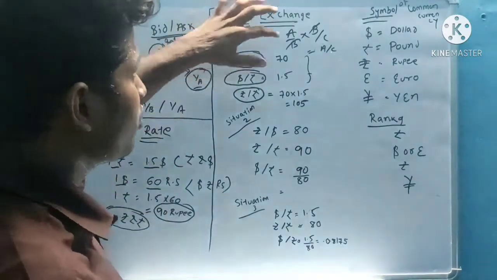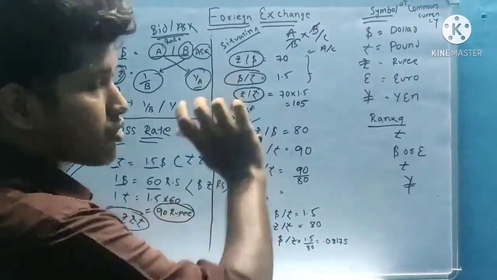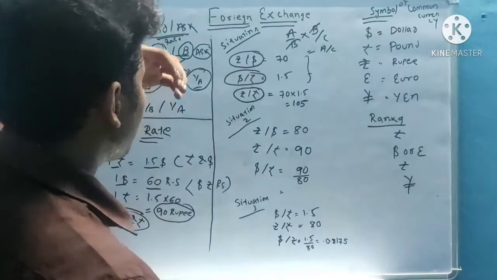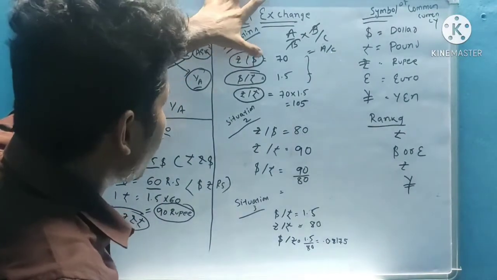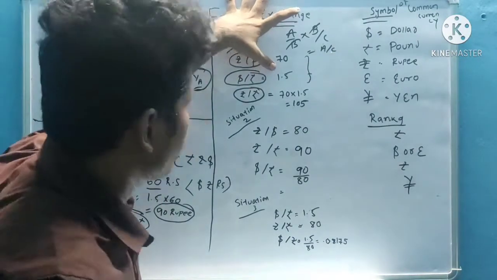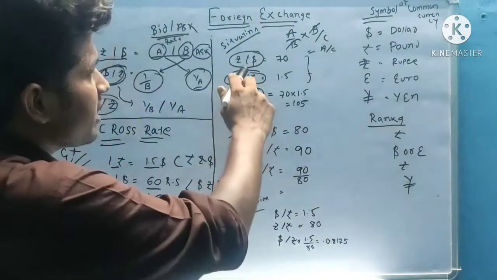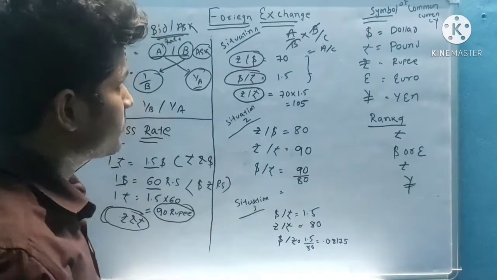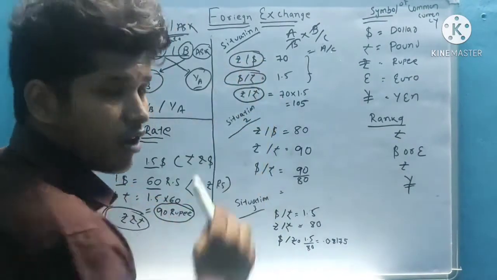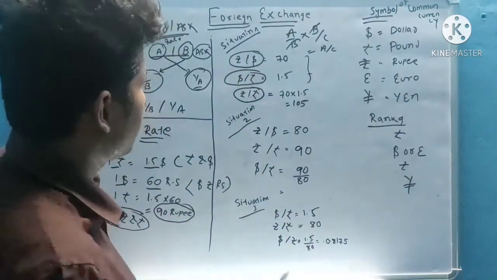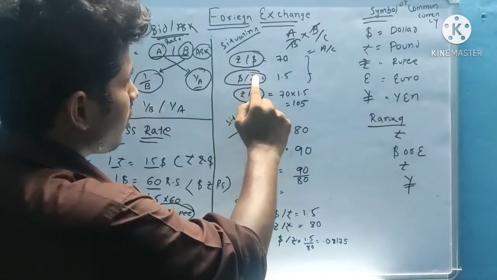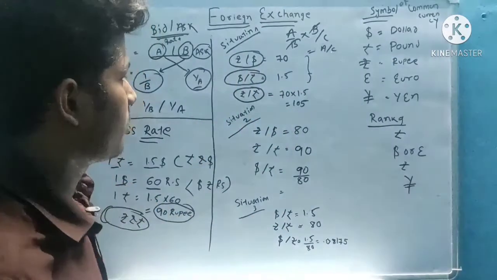If you apply school maths common sense: here what is given? Rupee by dollar, dollar by pound. Here dollar is common. If I multiply, then dollar and dollar will cancel. Then what will come? Rupee by pound.